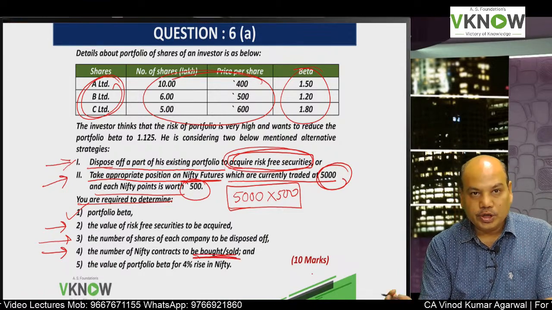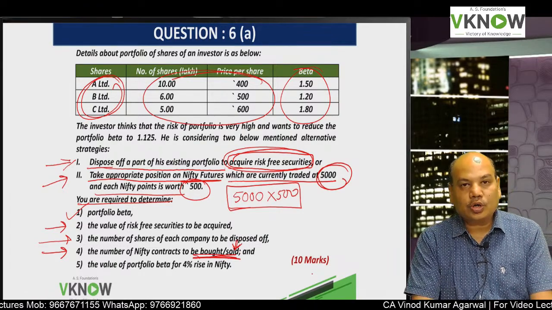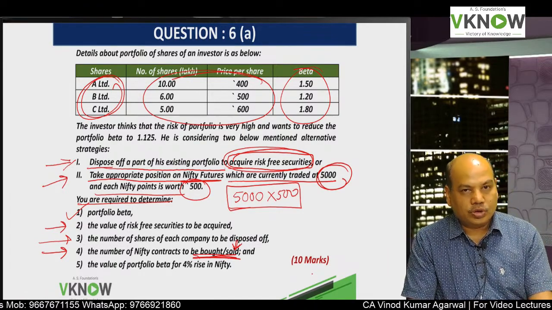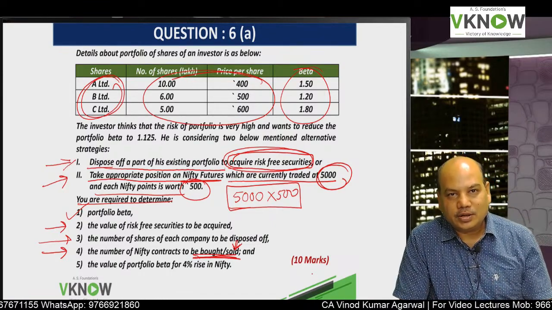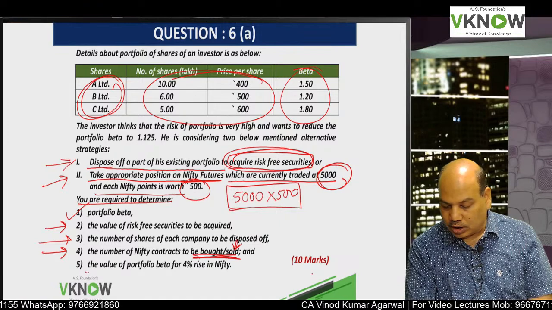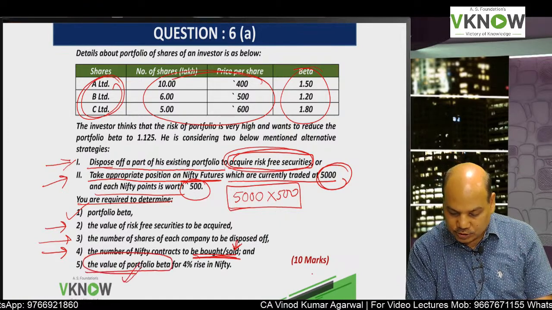So if you have to reduce the beta, you have to go short on Nifty future so that the loss in shares will be compensated by the gain in future. And what will be the value of portfolio beta? Good question.